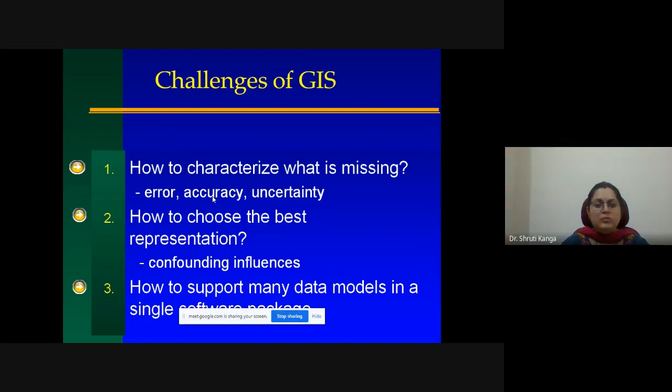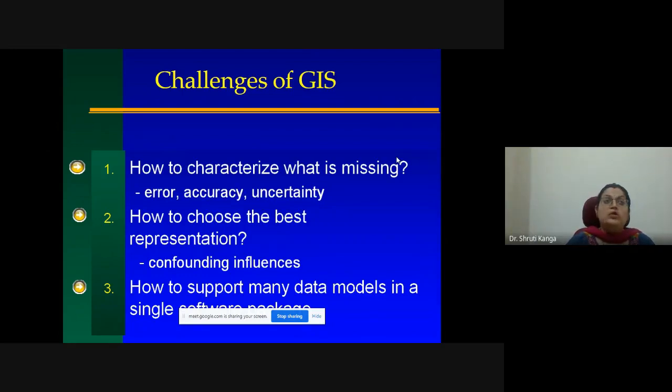Then how to support many models in a single software package. So these are the basic challenges when working with GIS: how to characterize the missing data, and what is the amount of accuracy, uncertainty or errors in a particular formation of data sets.